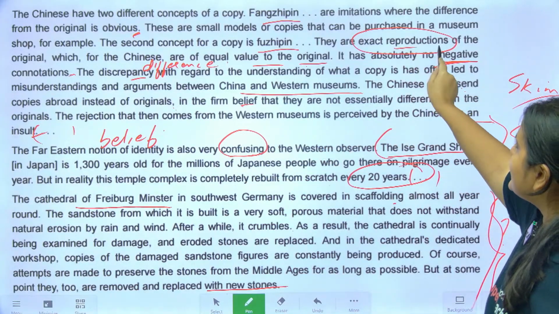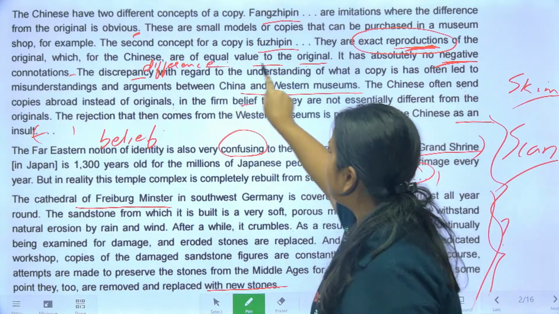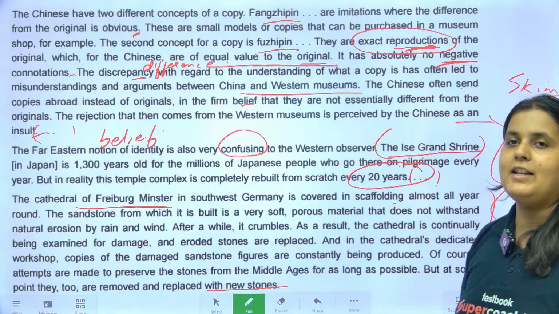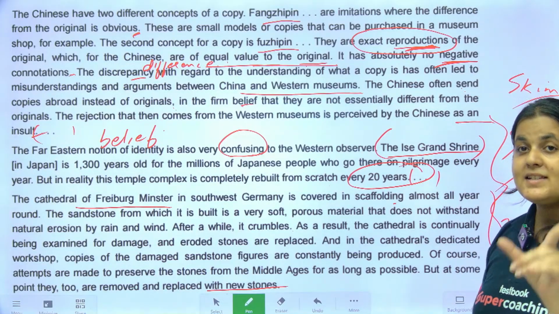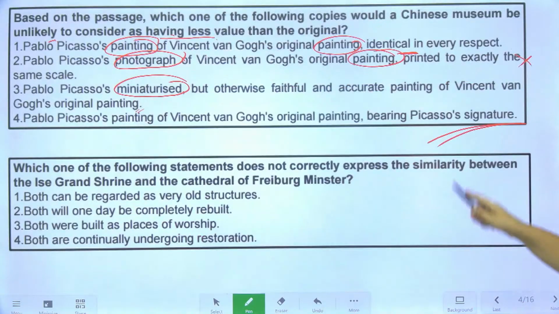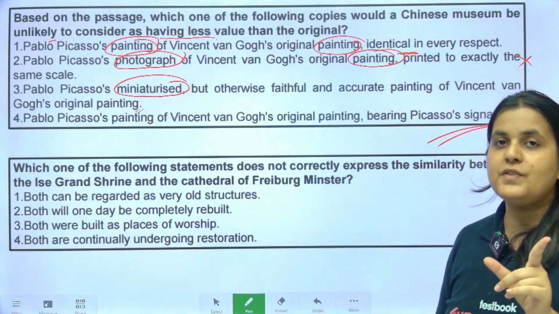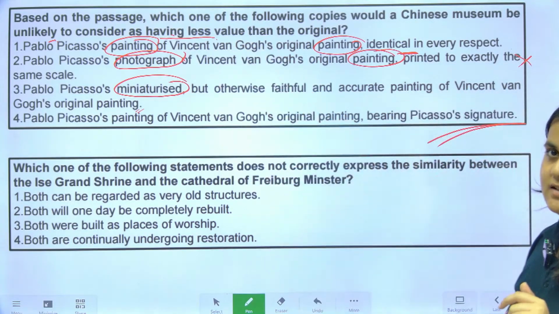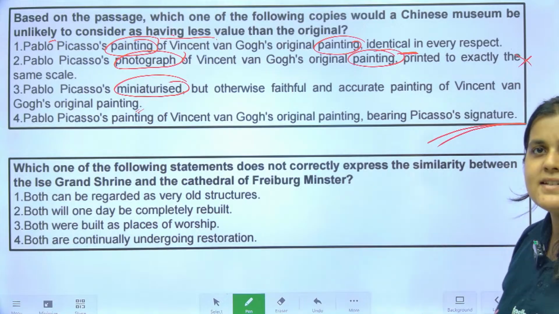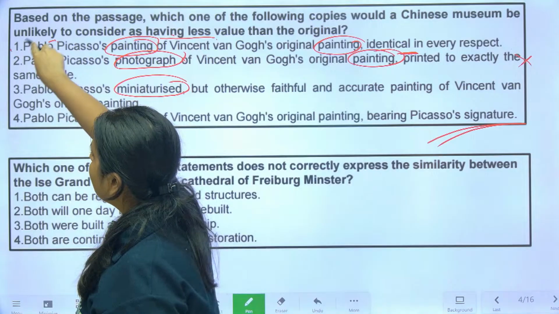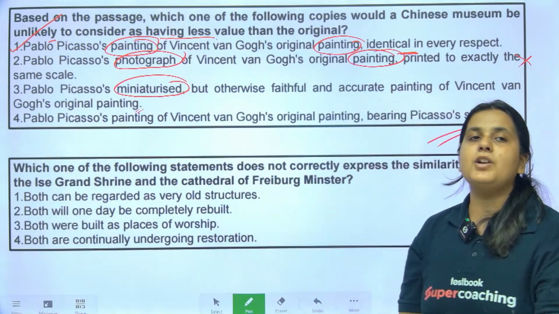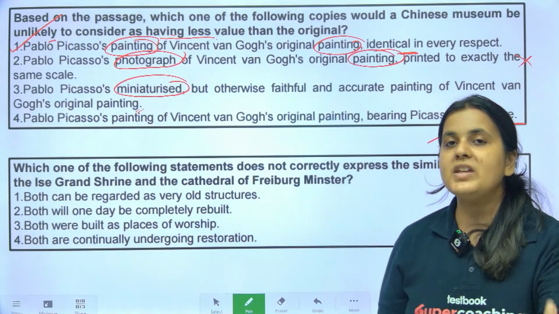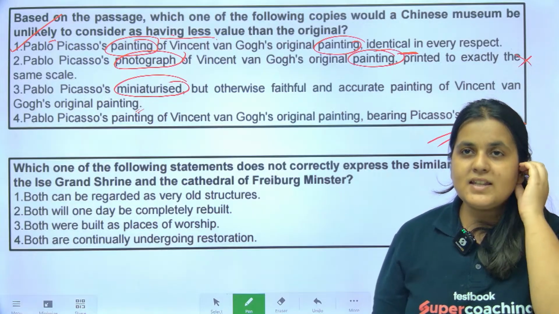Look here: exact reproductions of the original are of equal value. Exact reproductions are of equal value. Exact, I'm repeating it, exact reproductions are of equal value. Which of these is an exact reproduction of the original? Only then will it have equal value and not less value. What is the answer? Yes, very good, Saksham. What about the others? Guys, do you all agree the answer is option 1? Only option one is the exact reproduction of the original, and therefore it is unlikely to have less value because it will be of equal value. Clear? Did you understand this?